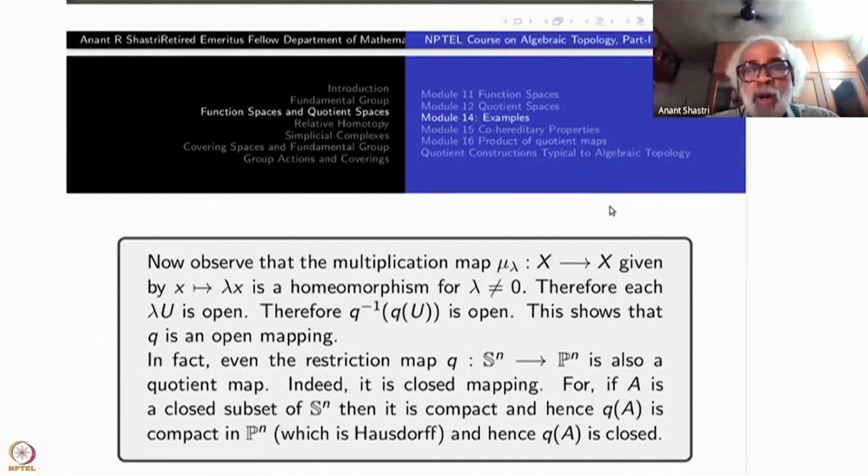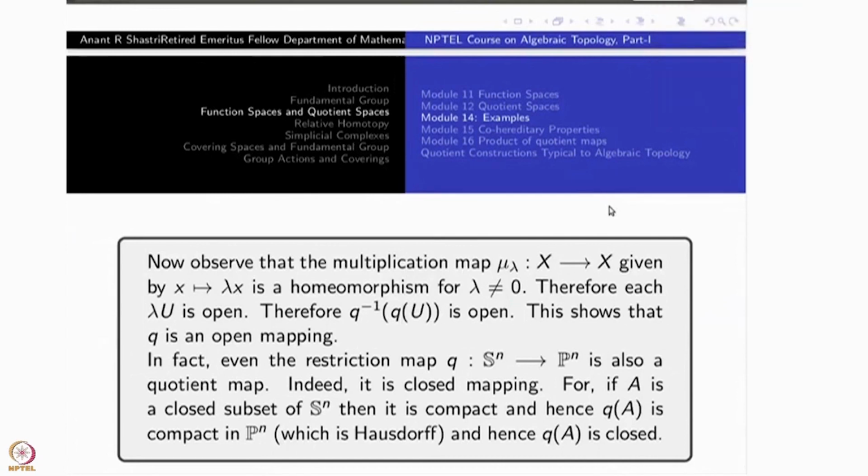Now Q(A) is a compact subset of P^n, which you should verify is a Hausdorff space. If you know that, then Q(A) will be closed. So it helps to verify why this projective space is Hausdorff, which perhaps I will leave to you as an exercise.